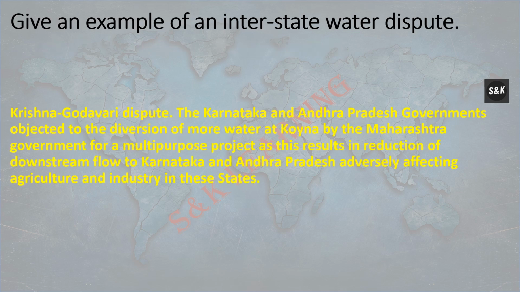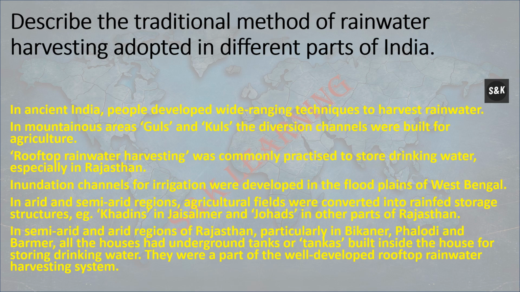Give an example of an interstate water dispute. Krishna-Godavari dispute: the Karnataka and Andhra Pradesh governments objected to diversion of more water of Koyna by the Maharashtra government for a multi-purpose project, as this resulted in reduction of downstream flow to Karnataka and Andhra Pradesh, adversely affecting agriculture and industry in the states.